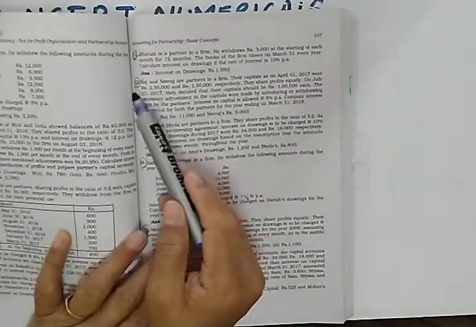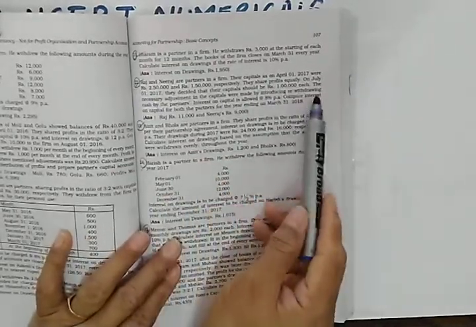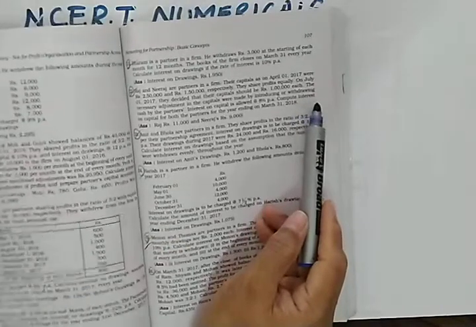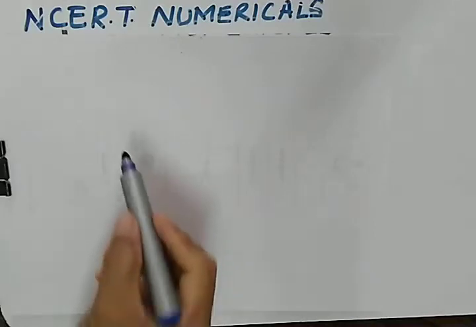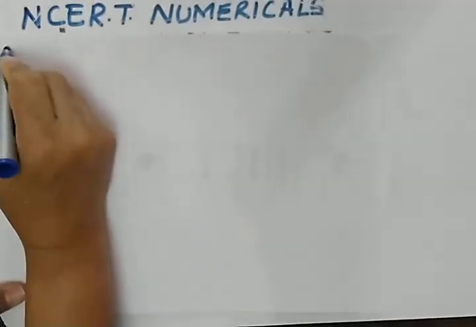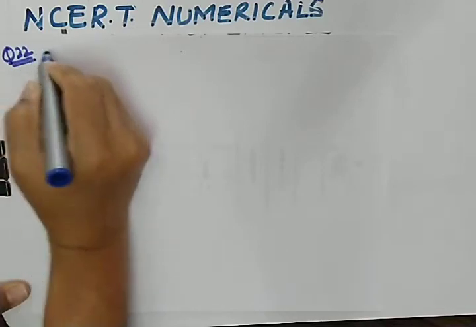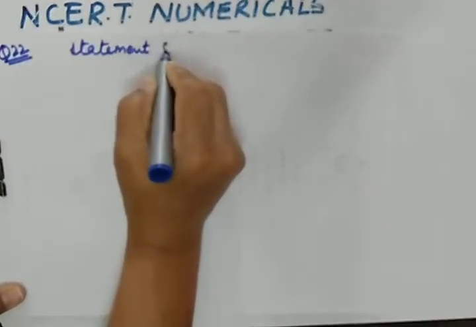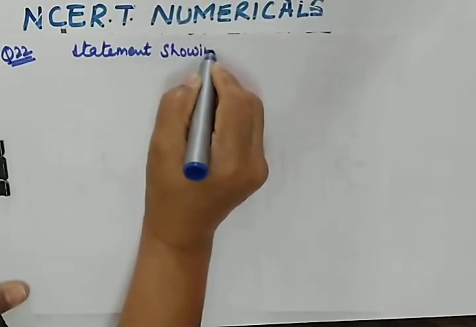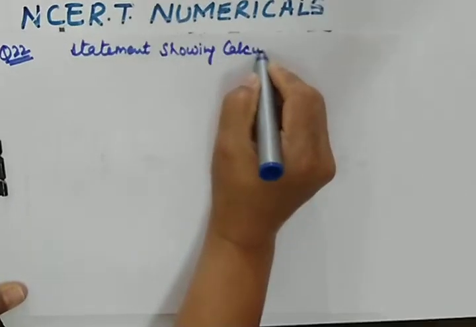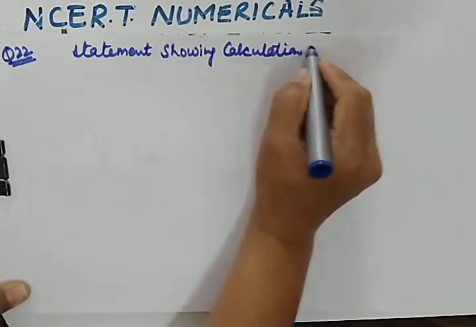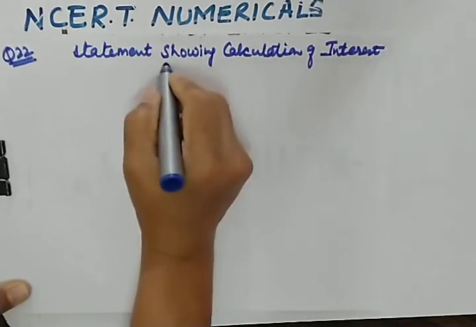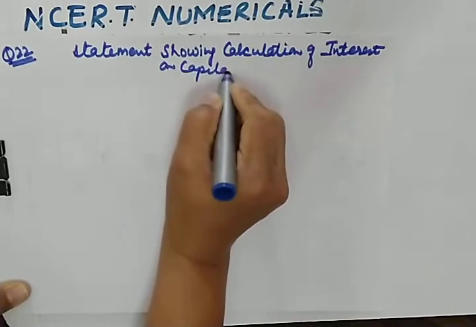I told you earlier also, whenever you are required to do such type of numerical, always make it in statement form. So let us make a statement showing question number 22. Statement showing calculation of interest on capital. This will save your time also. You will make 3 columns.